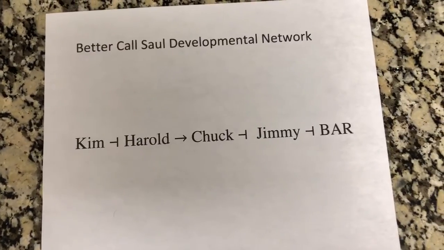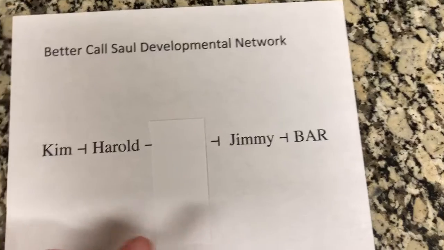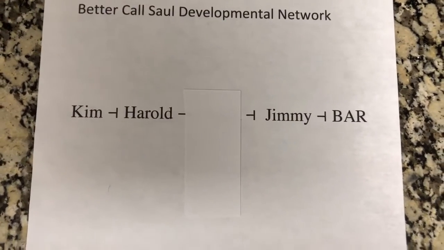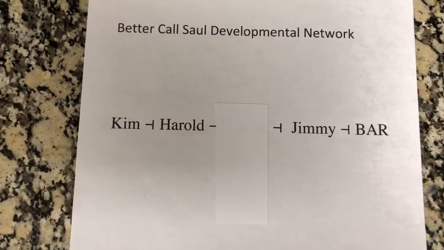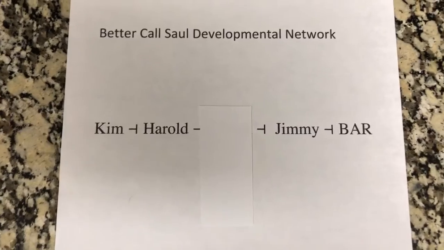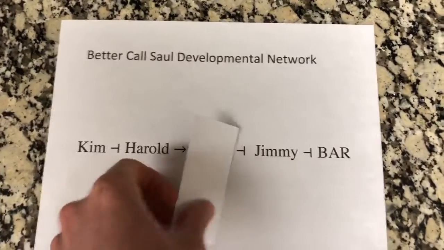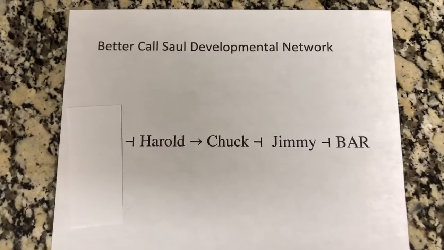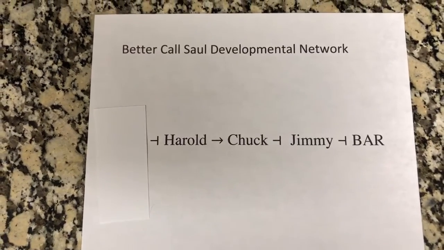If the show writers decided Chuck's character was a mistake and was removed from the show, the Bar Association would have no reason to not reinstate his license, so he would still get his license back because Kim is repressing Harold still. But what if Kim suddenly decided not to be as supportive and she leaves? Well, then Harold would stimulate Chuck, who would repress Jimmy, and he wouldn't be fit enough to get his license back.